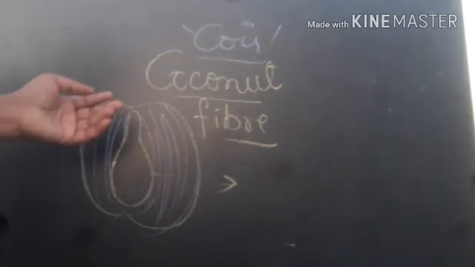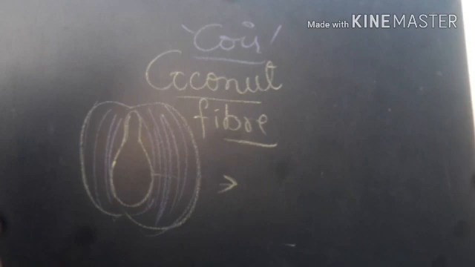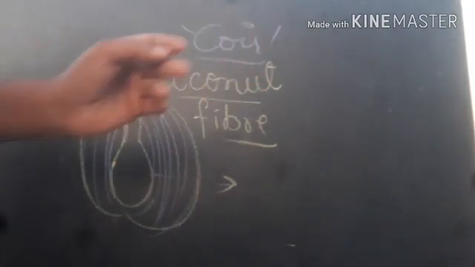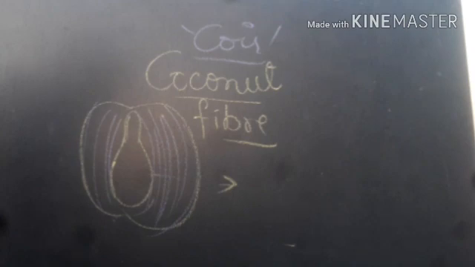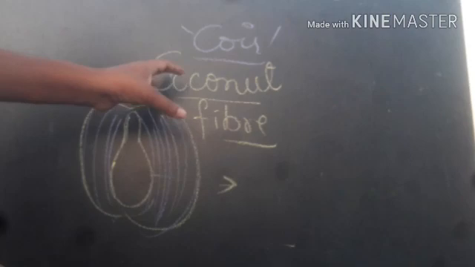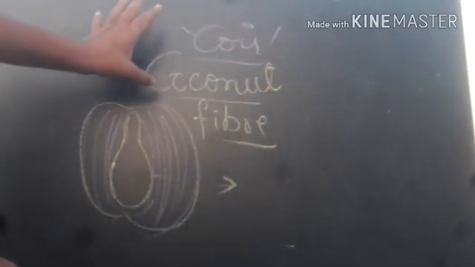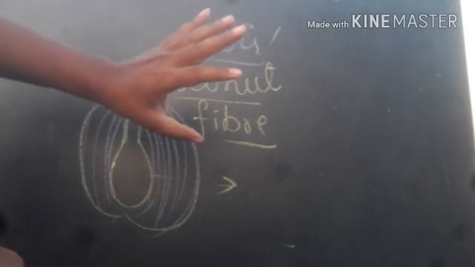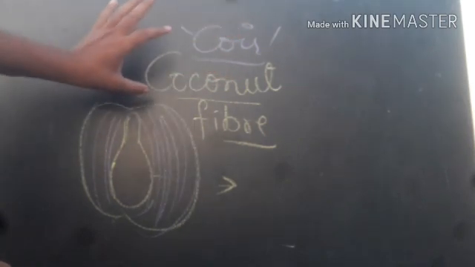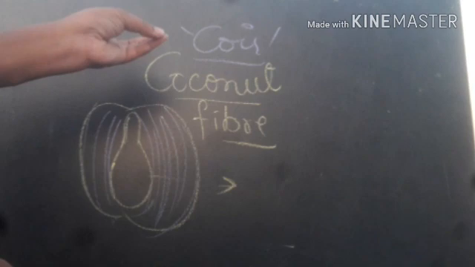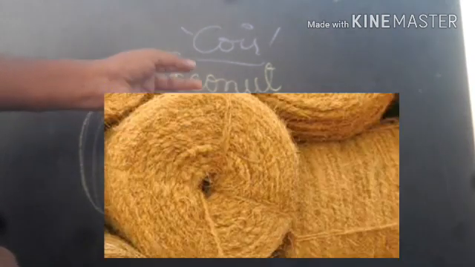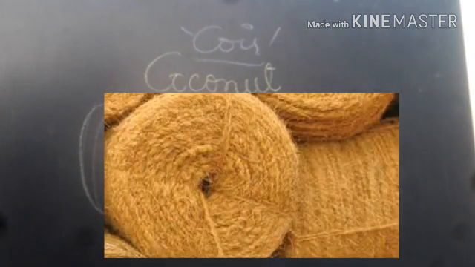And this coir is also used for the preparation of paper. So plant products are also used for preparing paper. Right? So remember these things. These are all natural fibers, and that too we get from plants only, not animals. What are those fibers? Cotton fiber, jute fiber, flax fiber, and coconut fiber. These are the natural fibers that we are getting.